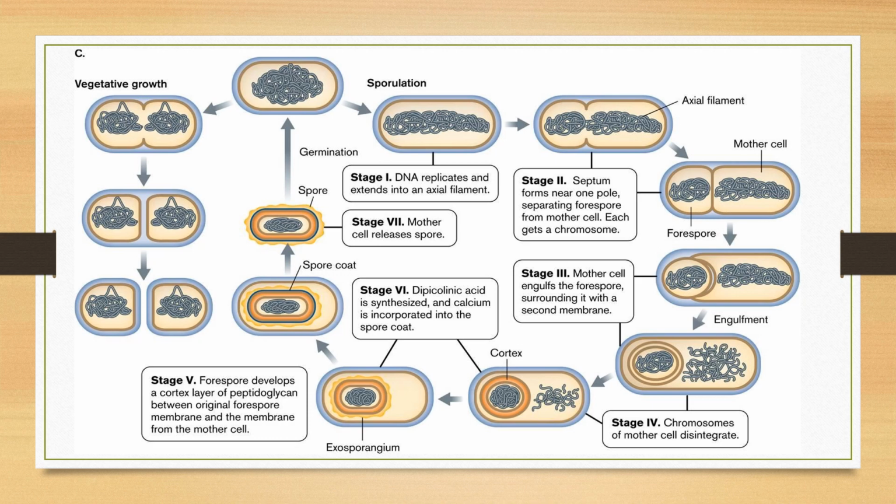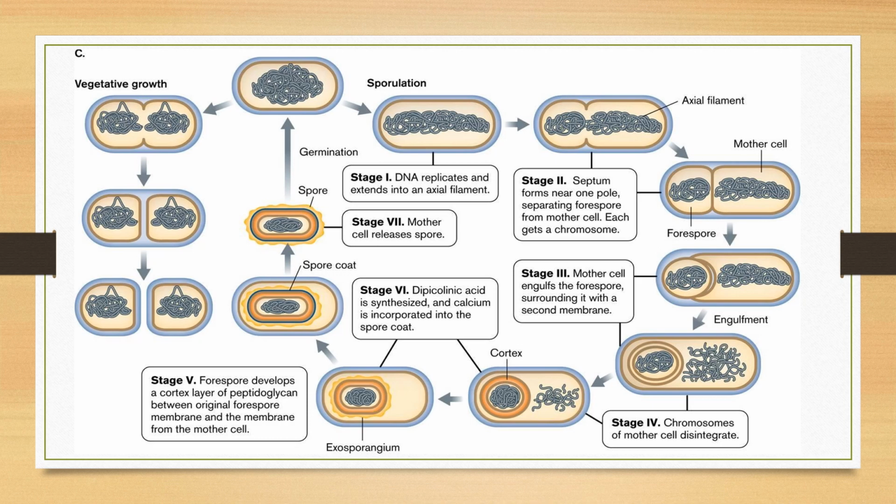In this slide you can see the vegetative cell on the left side on the top. It starts its sporulation process, and the first stage is the axial filament formation and the division of the chromosomes, and then there is the formation of the forespore. After that, the next stage is the engulfment stage.